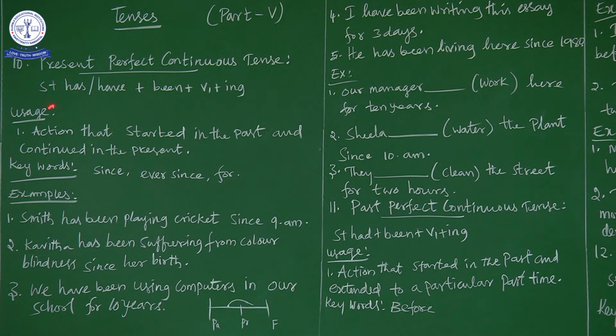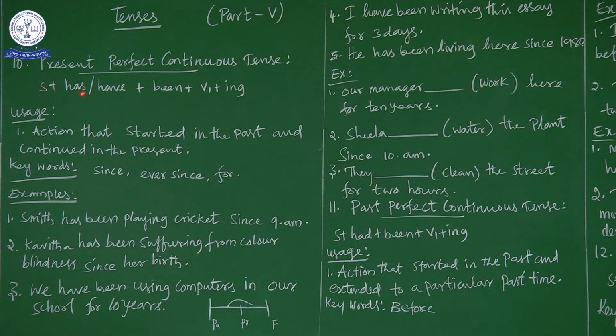Now, the sentence structure for the present perfect continuous tense is subject plus has or have plus been plus the present form of the verb, that is V1 plus ing. So what is the sentence structure?